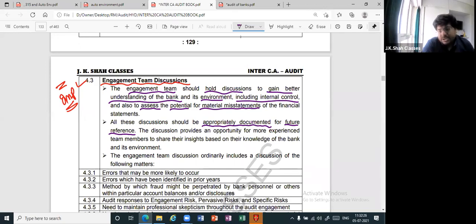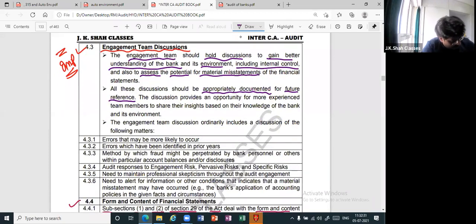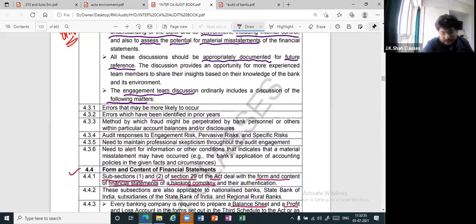The engagement team discussion ordinarily includes the discussions of the following matters. See, this is what it is. Engagement team discussions on the following matters. Now see what matters. Errors that are more likely to occur.